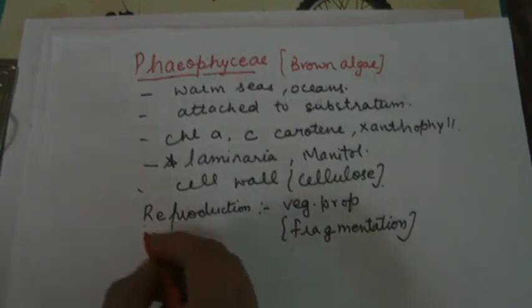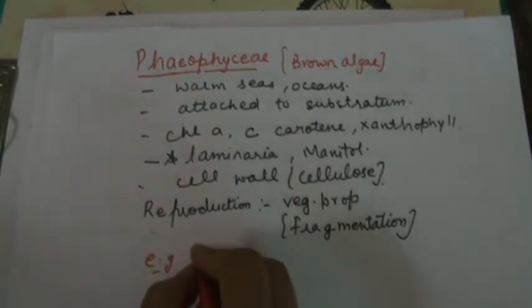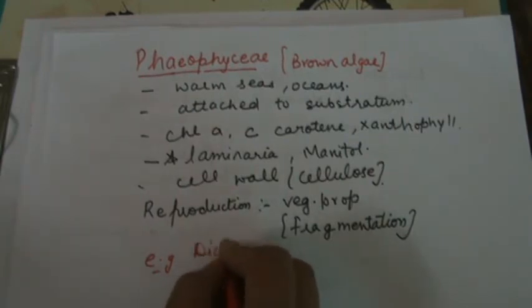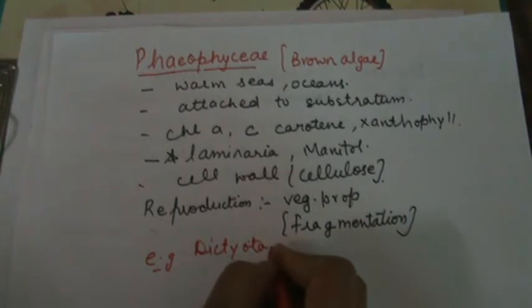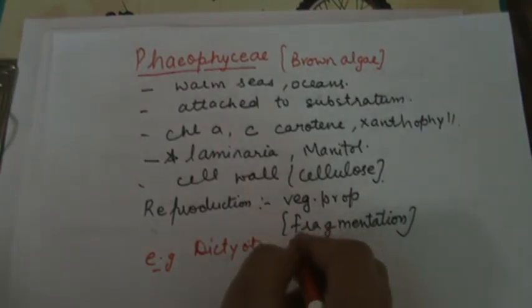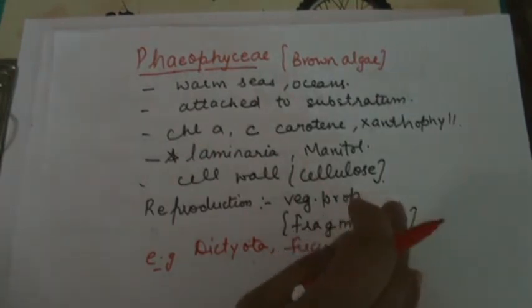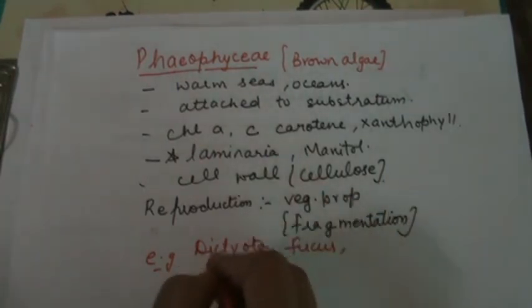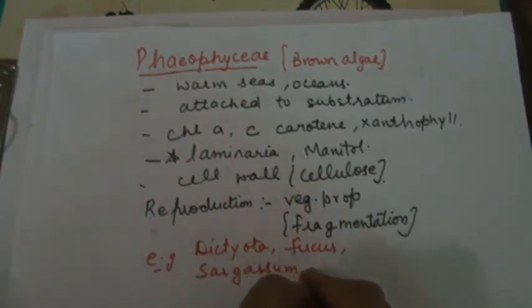We can write the examples: Dictyota, Fucus and Sargassum. These are the examples of Phaeophyceae or brown algae.